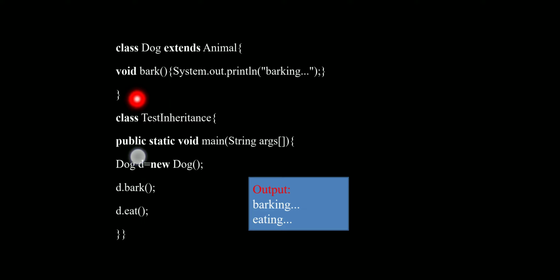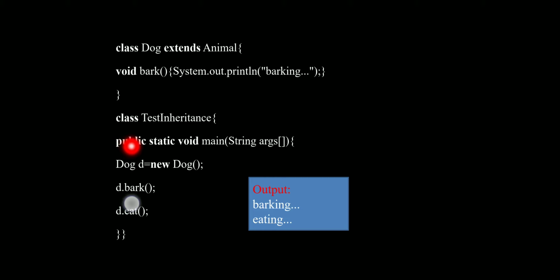In this we again write a method, that is bark. In the bark method we are going to print "barking" with System.out.println, that is the output statement. This is the closing of the method, this is the closing of the dog class.